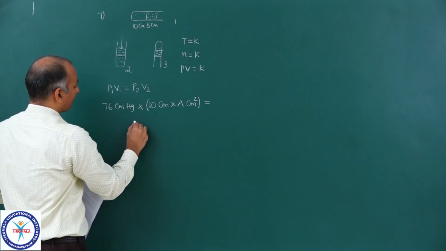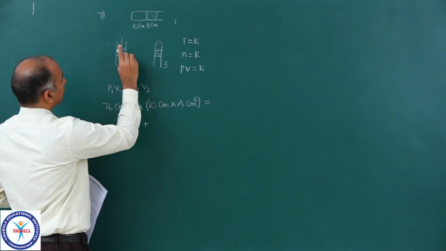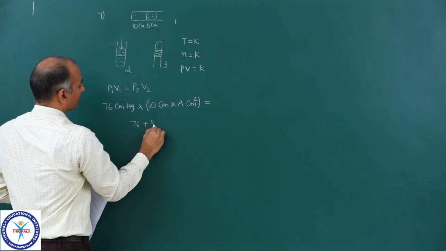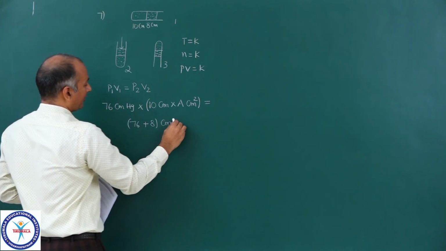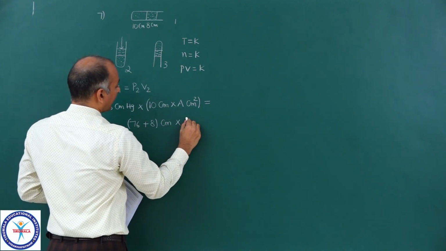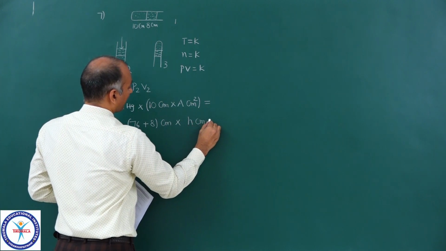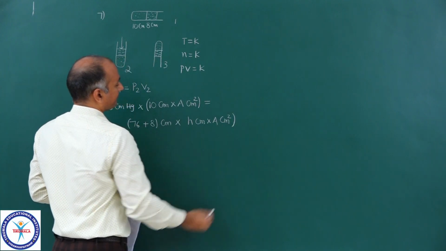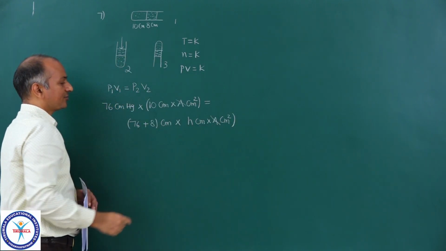So the final pressure will be 76, this is due to atmospheric pressure, plus 8 centimeter. The height of the mercury column will not change. So 8 centimeter. This is the new pressure. And into volume. The length of the air column, let us say it is H centimeter into A centimeter square. Now A and A get cancelled, you will get H.